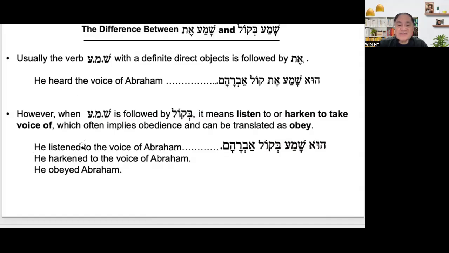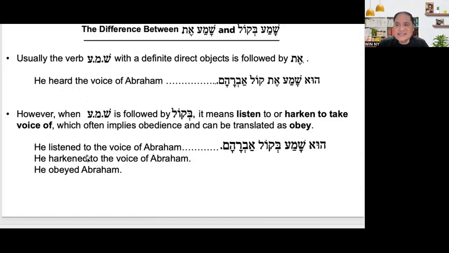By the way, when you translate the word shama, you have to check whether it should be translated as heard or listened.